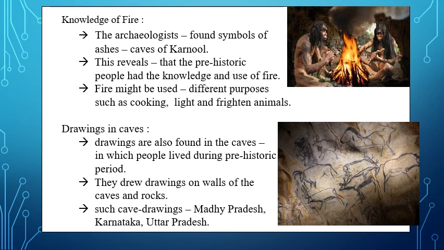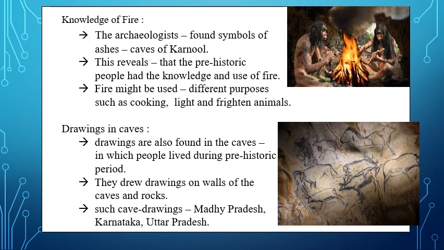Now we'll come to see about the knowledge of fire. Dear students, the people of the prehistoric period also knew about the use of fire. Signs of fire used by the people of the prehistoric period are found in caves in different places of India, mostly in Konnur. Konnur has hilly regions.